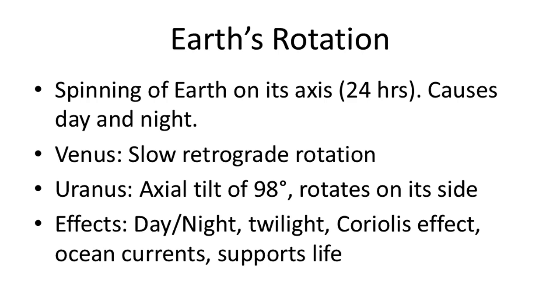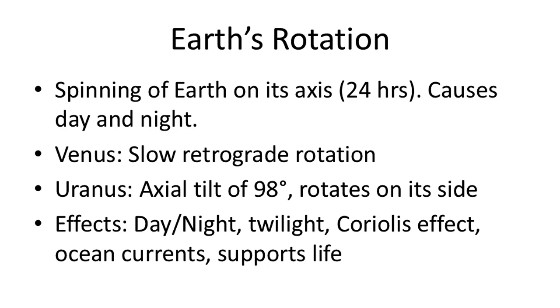In comparison, other planets exhibit interesting variations in rotation. For example, Venus rotates extremely slowly and in the opposite direction, retrograde rotation, taking about 243 Earth days to complete one spin. On the other hand, Uranus rotates on its side, with an axial tilt of about 98 degrees, making its rotation appear almost horizontal. These differences affect planetary climates and solar exposure patterns.